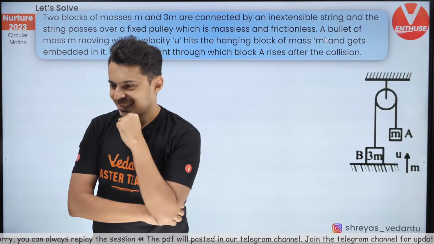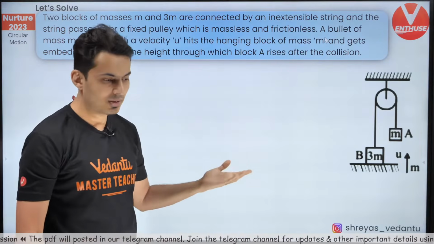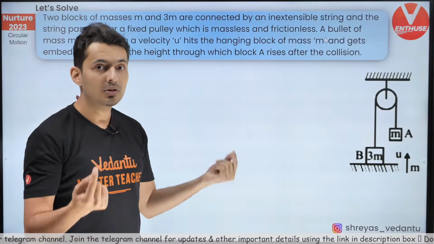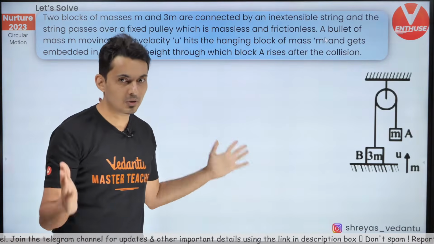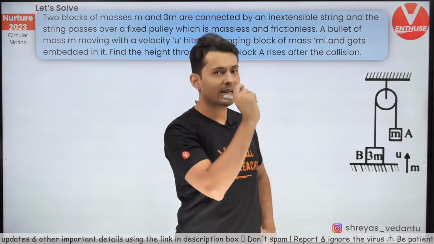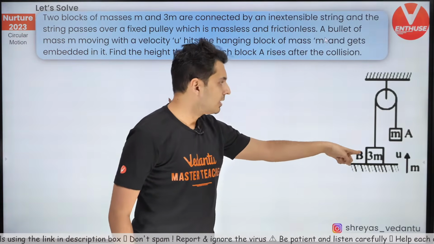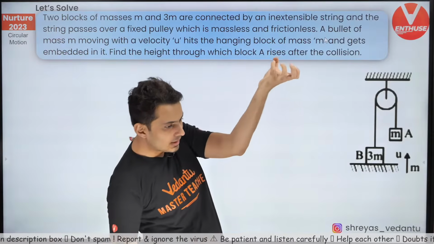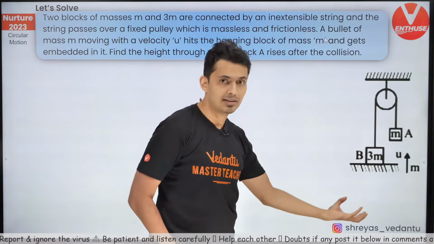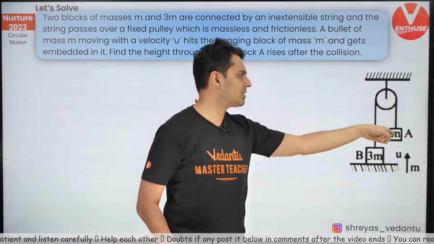Interesting question. Okay, so when do we have to use that formula? You have to use the v square minus u square is equal to 2as formula only when acceleration is constant. In a spring, force is variable, so acceleration is also variable, so you cannot use it in case of springs. So the logic in this question is, first visualize what is happening. This mass is lighter, this mass is heavier, so the system will always try to go down. Lighter will try to go up, heavier will try to go down. But the heavier cannot go down further because there is a surface over here. So this surface will prevent the 3m from going down. So right now the system is at rest.